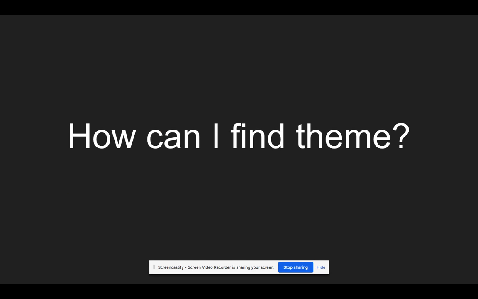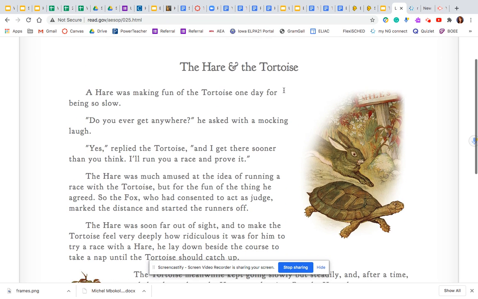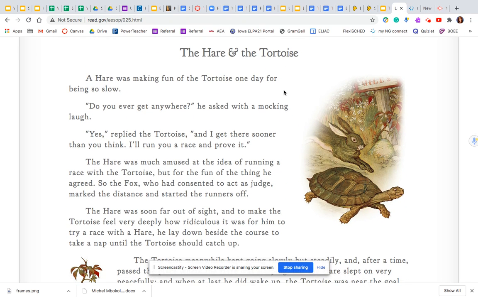So a big question that many students have is how to find the theme of a story. To show you how to find the theme of a story, we are first going to read a short story and then go through some steps you can take to find the theme. So the story is called The Hare and the Tortoise. A hare is a large rabbit, and a tortoise is kind of like a turtle. So hares are known for being very quick creatures, and tortoises are known for being very slow creatures. So let's begin the story.